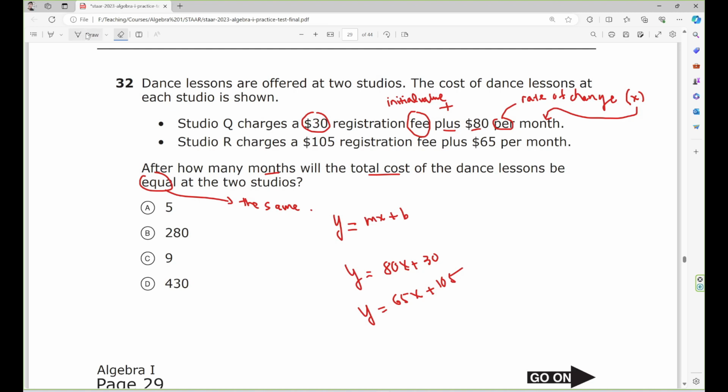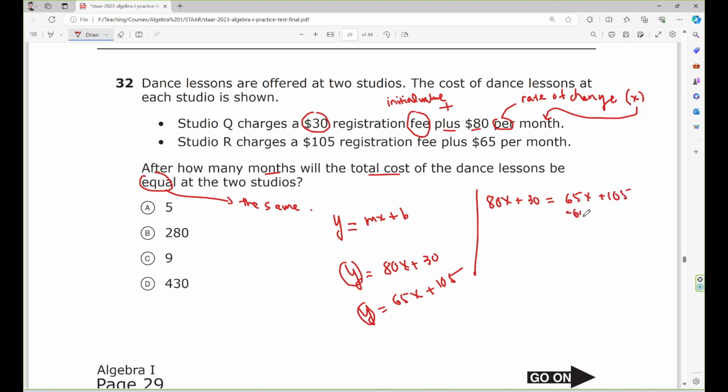Because the question asks how many months until the total cost of the dance lessons is equal, you just set the two equations equal. So 80s plus 30 equals 65s plus 105. Now solve for s.